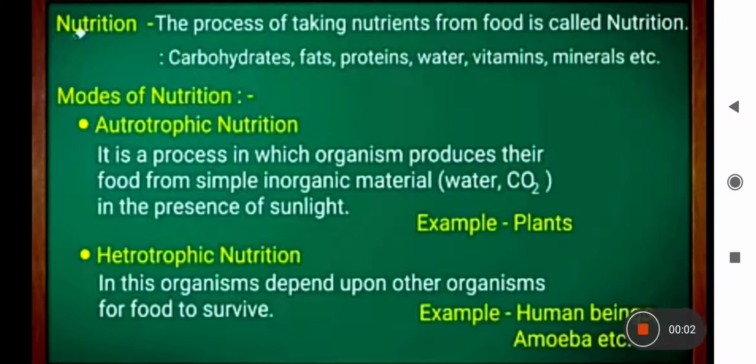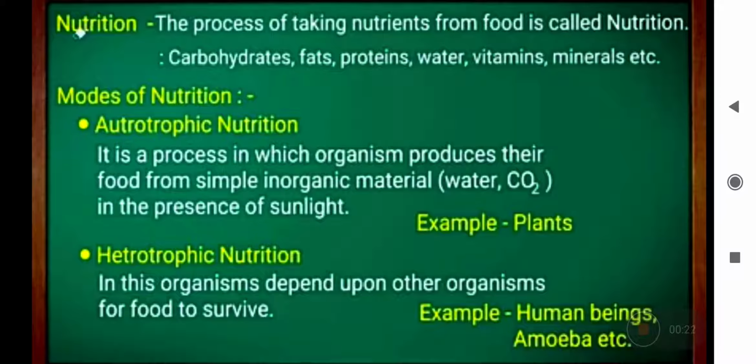Good morning, class 10th. We discussed the chapter on life processes already, and today we will discuss nutrition in animals. The first life process is nutrition in animals.